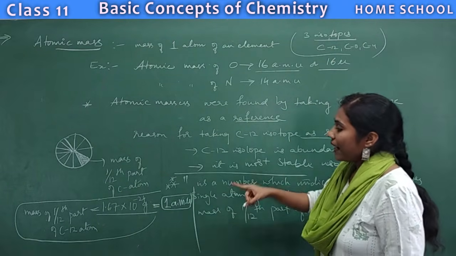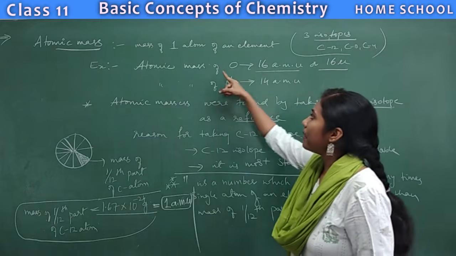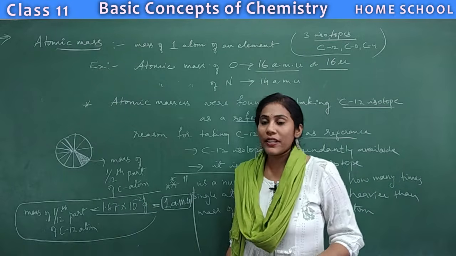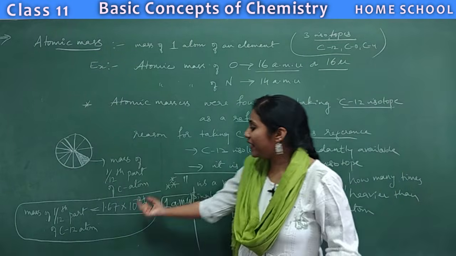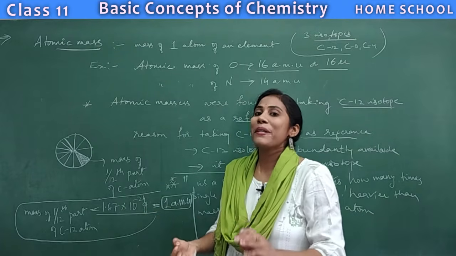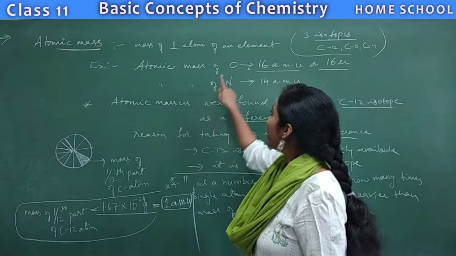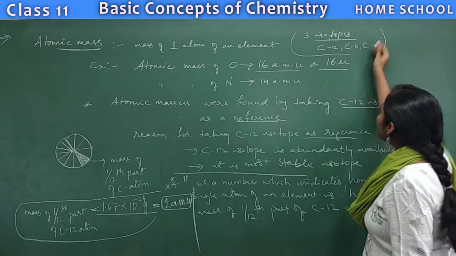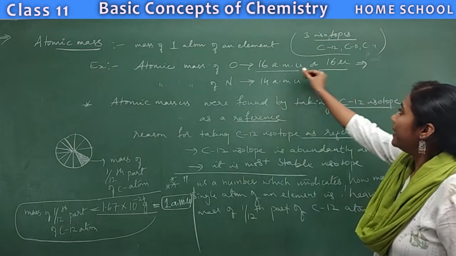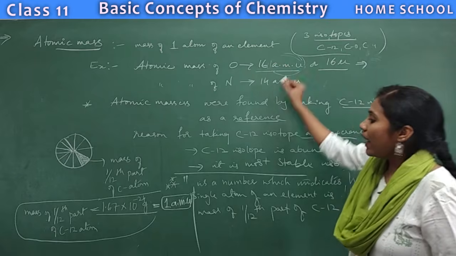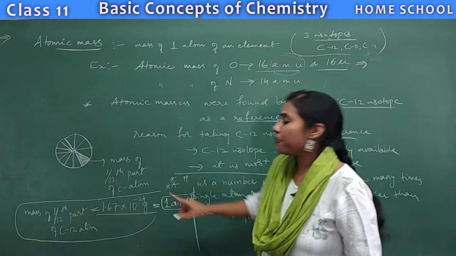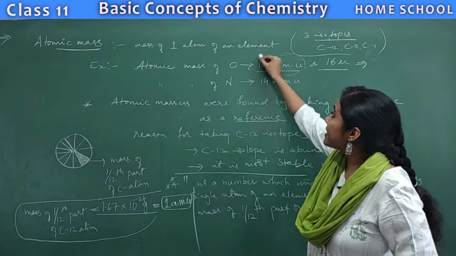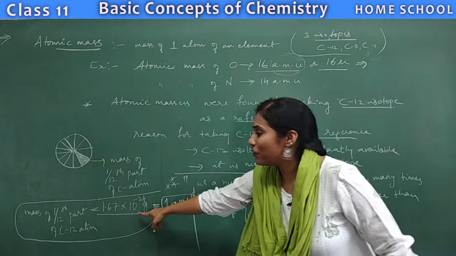So if I have to find out the atomic mass of oxygen, I'll compare the oxygen atom with this particular mass. How many times is the oxygen atom heavier than this value? That is the atomic mass of the oxygen atom. So we have written atomic mass of oxygen is 16 AMU. Do you know the meaning of 16 AMU? AMU means 1.67 into 10 to the power of minus 24. That means our single oxygen atom is 16 times heavier than this value. What is this value?